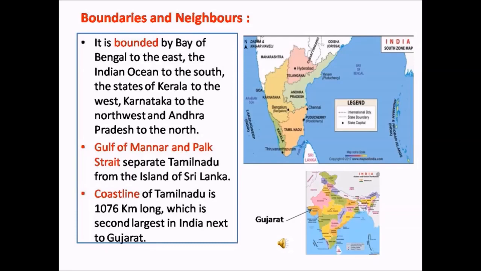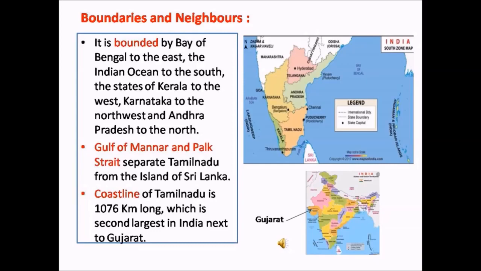Boundaries and neighboring countries. Tamil Nadu is bordered by the Bay of Bengal in the east, the Indian Ocean to the south, the state of Kerala to the west, Karnataka to the northwest, and Andhra to the north.